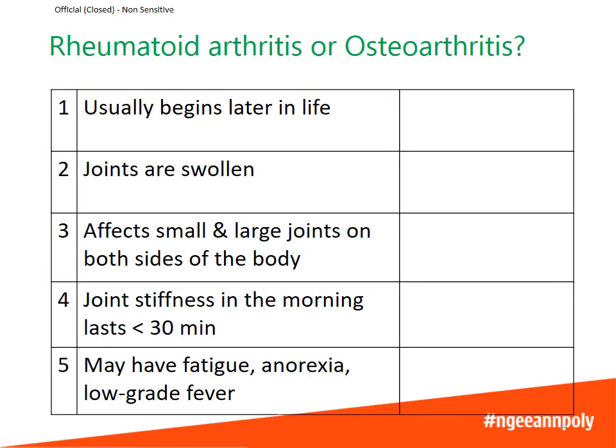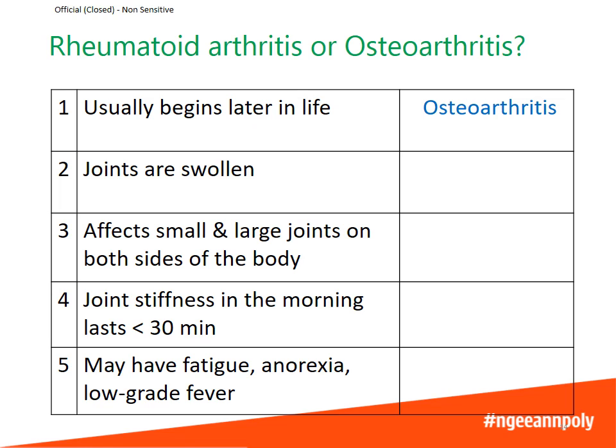Now let's pause for a while to see whether you can tell the difference between rheumatoid arthritis and osteoarthritis. For each statement, guess whether it describes rheumatoid arthritis or osteoarthritis. Number 1. Usually begins later in life. If your guess is osteoarthritis, you are absolutely right. Rheumatoid arthritis usually occurs in people who are aged 30 to 60 years old, whereas osteoarthritis usually affects the elderly.